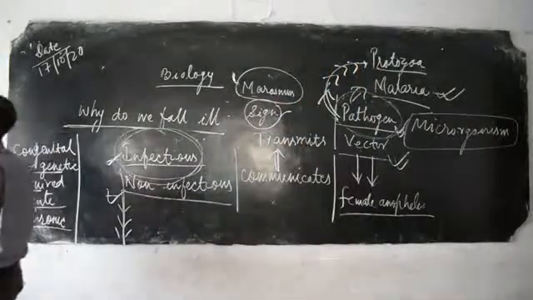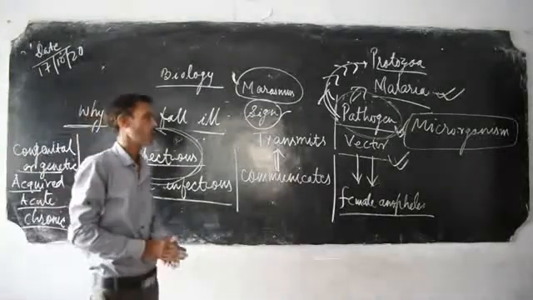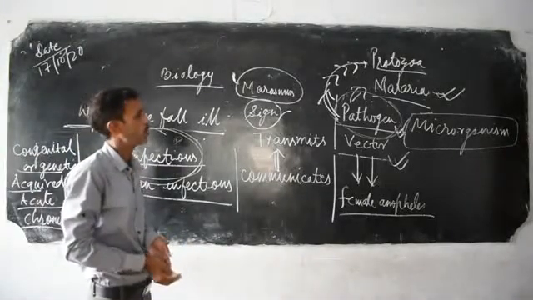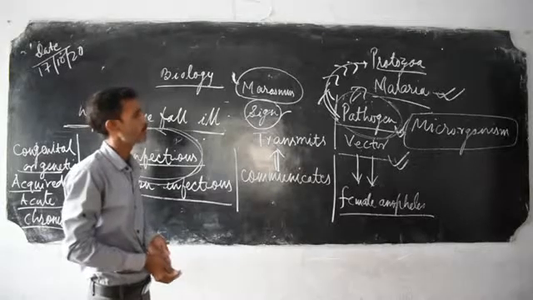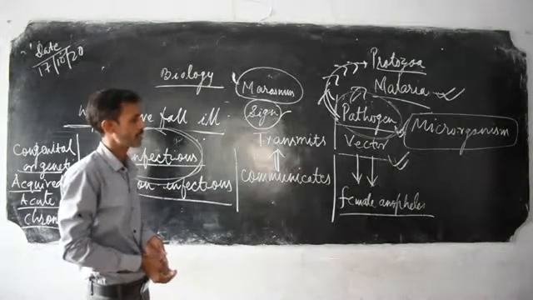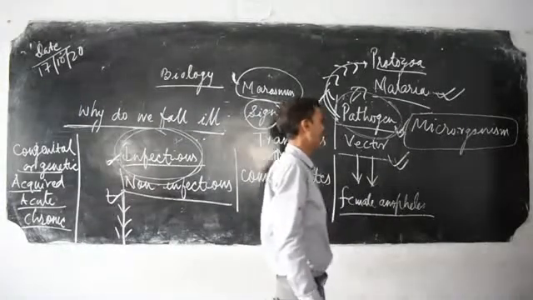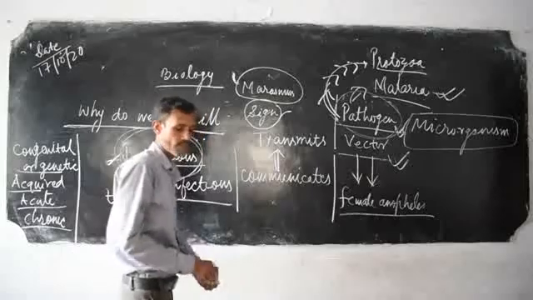Why? Malaria is caused by protozoa, and who carries this microorganism from an infected to a healthy person? It is the female anopheles.